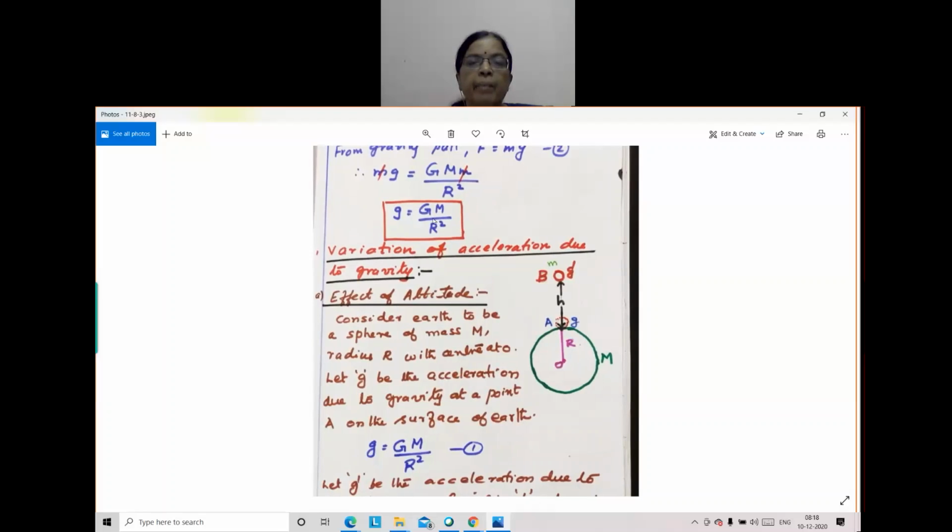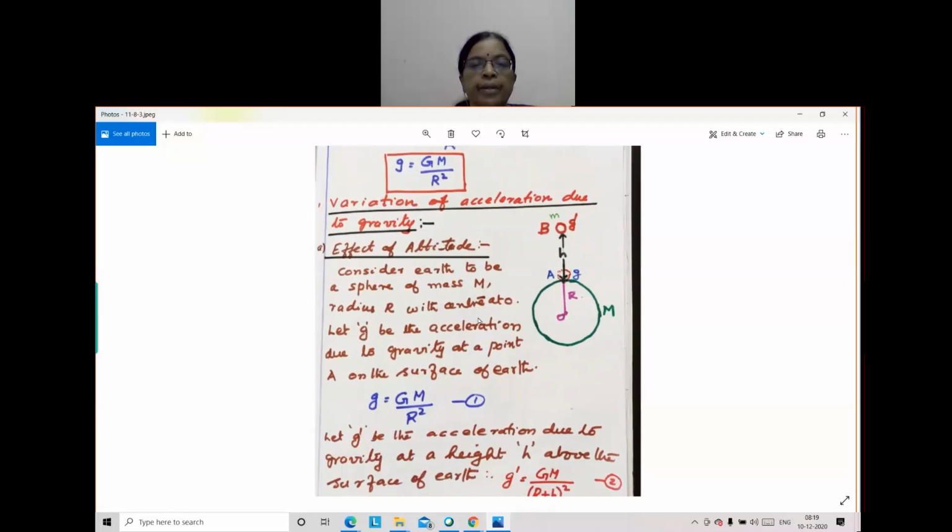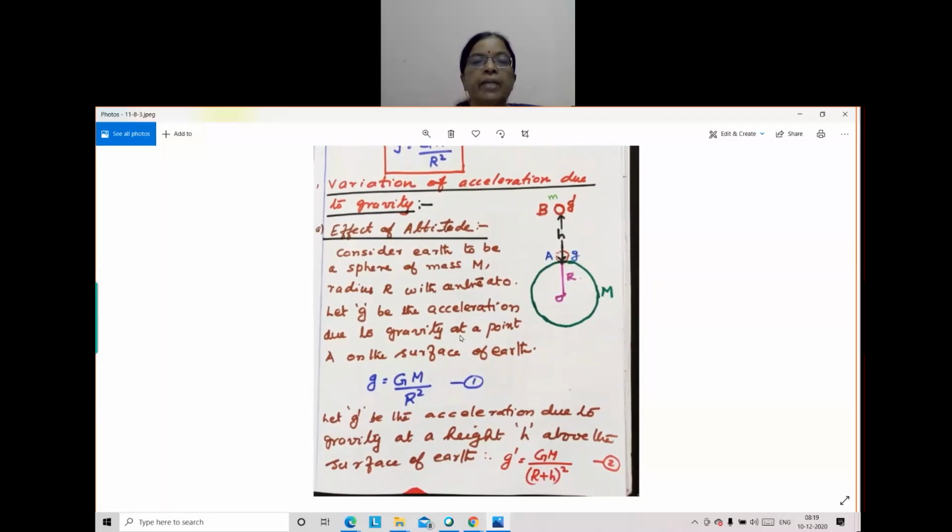About that, we know it does not depend upon the mass of the body. Body mass is not there; it is earth mass and earth radius. It does not depend upon the body's mass, only on the earth's mass. We are studying about earth's gravitation. Okay. So here you can see the effect of altitude. That is what we were discussing yesterday.